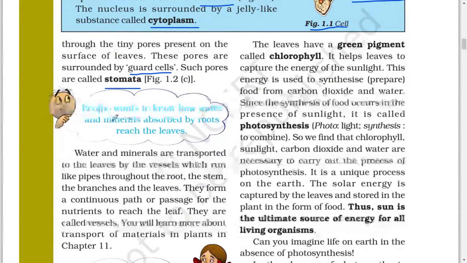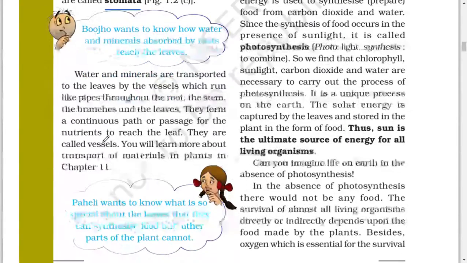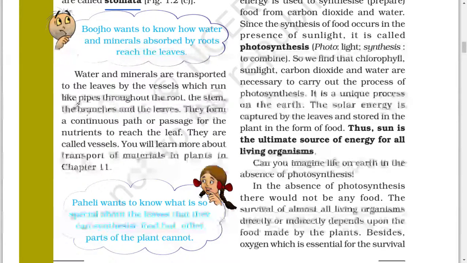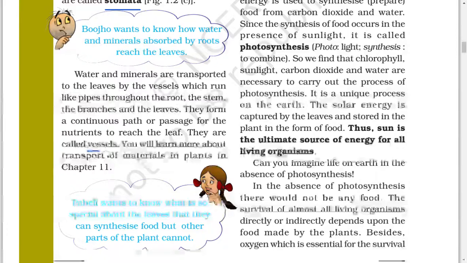Next, Bojo wants to know how water and minerals absorbed by roots reach the leaves. Water and minerals are transported to the leaves by the vessels, which run like pipes throughout the root, the stem and branches, and the leaves. They form a continuous path or passage for the nutrients to reach the leaf. They are called vessels. We will learn more about transport of materials in plants in chapter 11.